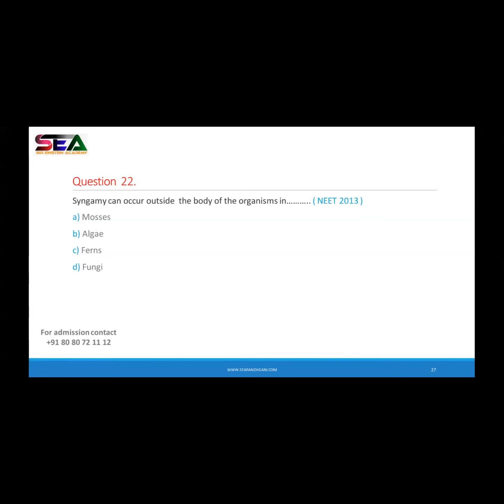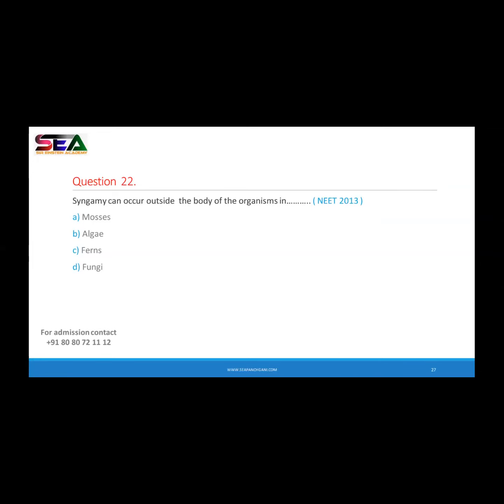Option C is wrong. Fern is wrong. In fern, it is not outside, it is internal. Fungi, again in case of fungi, it is wrong. Right, Abdul? Absolutely correct, Abdul. So in case of a thallophyte, thallophytes means what, Siddesh? Right, algae. So in case of algae, syngamy occurs outside the body of an organism.